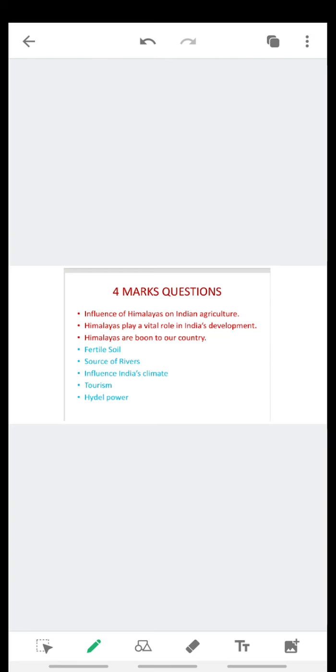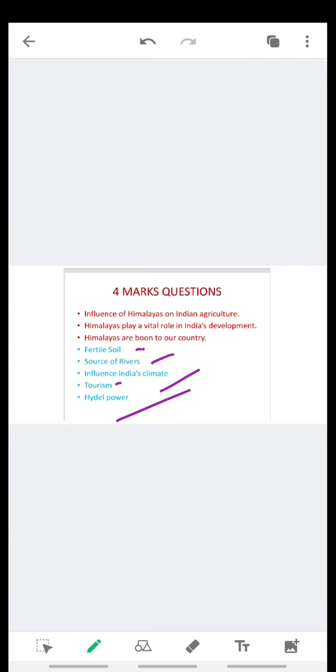Here, we need to start the answer with an introduction and conclude with a conclusion. For each and every answer, the introduction and conclusion are important. It completely depends upon how the question is framed. Generally, we'll cover all the important points like the ranges of Himalayas, hill stations, perennial rivers, expansion of Himalayas, fertile soil, source of rivers, influence on India's climate, tourism, hydel power.